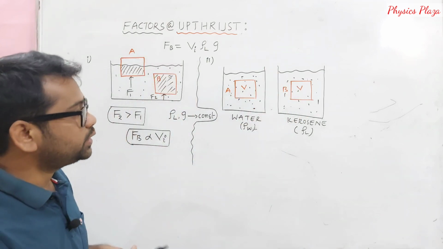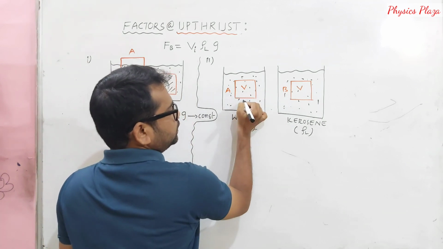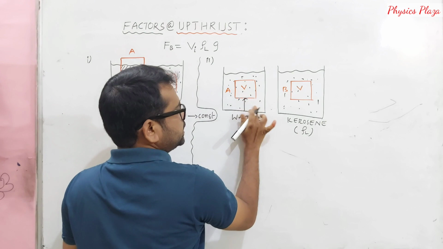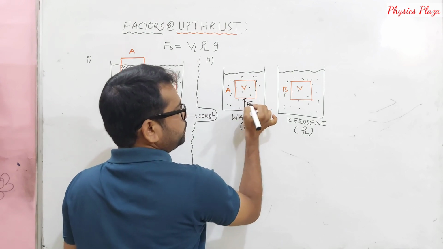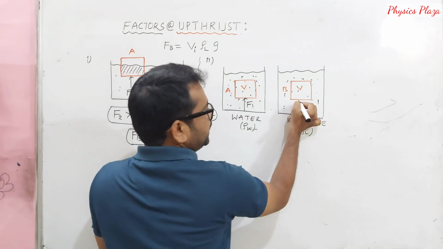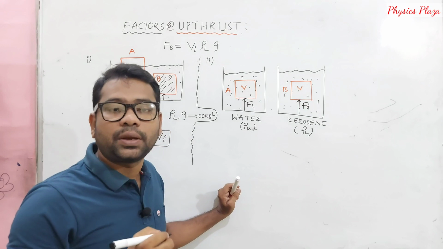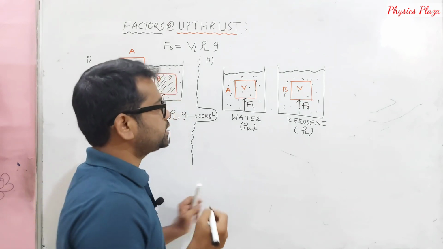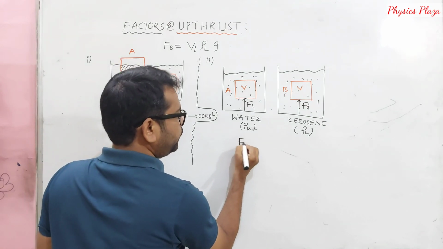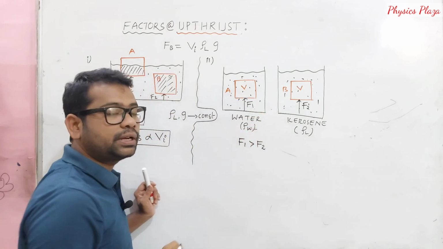Now children, look here. Let F1 be the buoyant force acting on the body submerged in water, whereas F2 is the buoyant force acting on the body submerged in kerosene. And it is noticed that F1 is greater than F2.